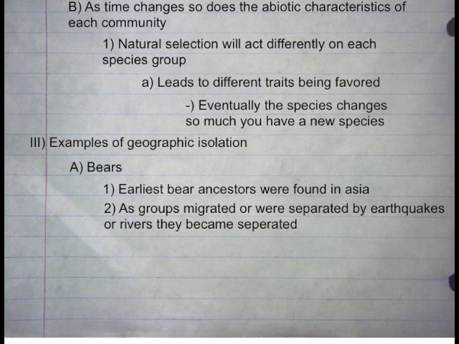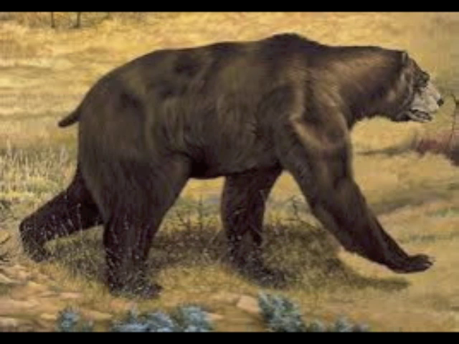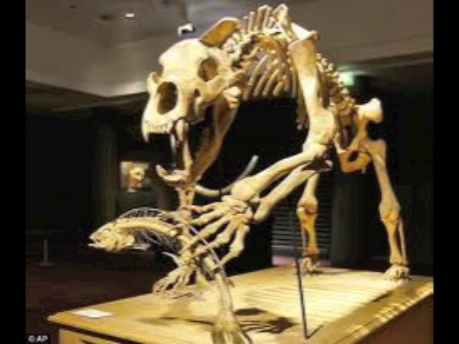Examples of geographic isolation. Bears. Earliest bear ancestors were found in Asia. As groups migrated or were separated by earthquakes or rivers, they became separated. The earliest bear species was somewhat of a cross between a dog and a bear. Over time, it changed its features due to its traits and became more bear-like. Its migratory pattern, however, allowed it to spread over vast distances, crossing most of the globe.